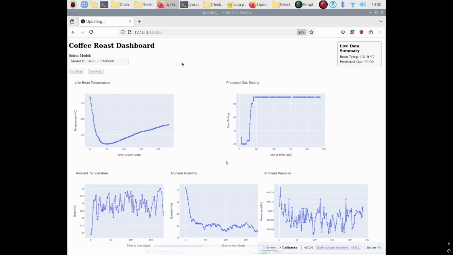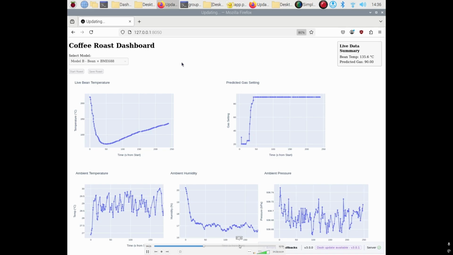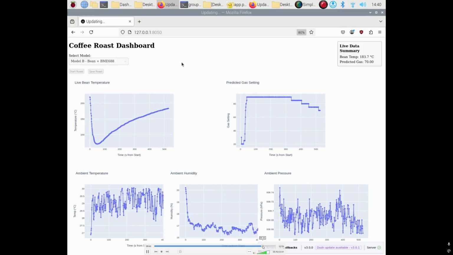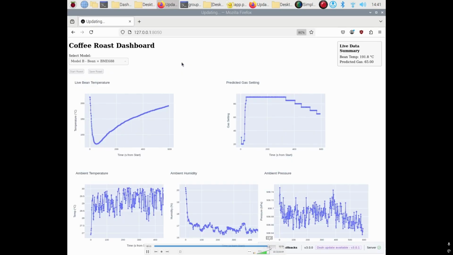The model predicts to increase the gas setting to increase the temperature of the beans, and when it hits that target temperature, the model will suggest for the operator to drop the gas setting in order to maintain that bean temperature until the roast is done. And similarly to Model A, we have the option to save the roast in here as well.